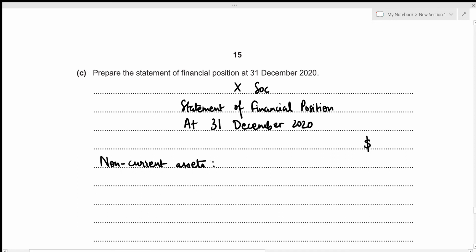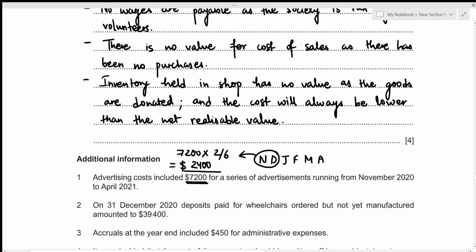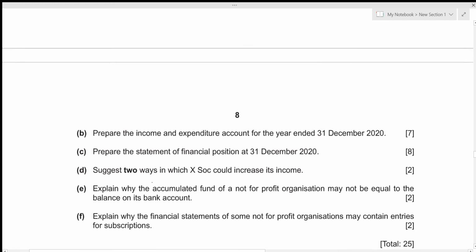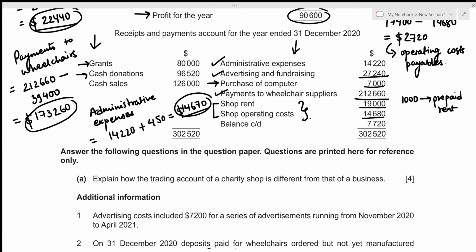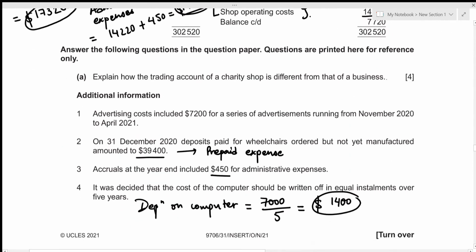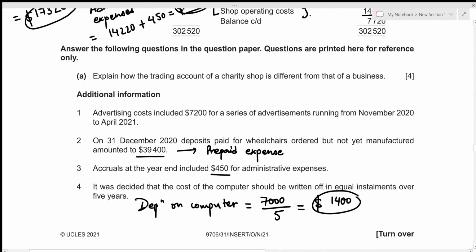Okay, we only have one non-current asset, which is the computer, because that's the only asset on which we charge our depreciation. So let's have a look at the value of computer. In our statement of financial position, we always record the non-current assets at their net book value, and we know that the cost of computer was 7,000 and the depreciation charge for the particular year was 1,400. And we also know that this is the first year of operation of X Society, which means that the accumulated depreciation is just going to be the depreciation for this particular year.